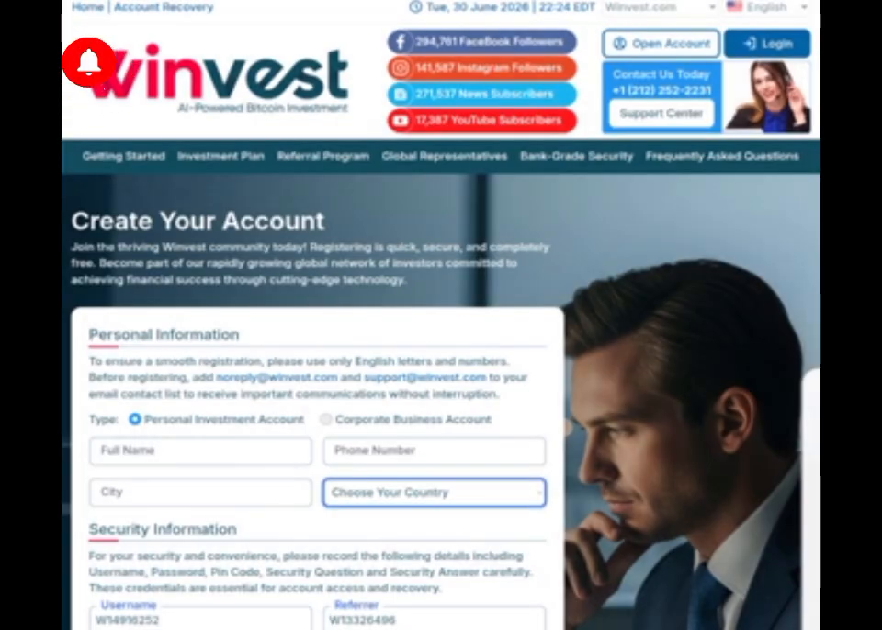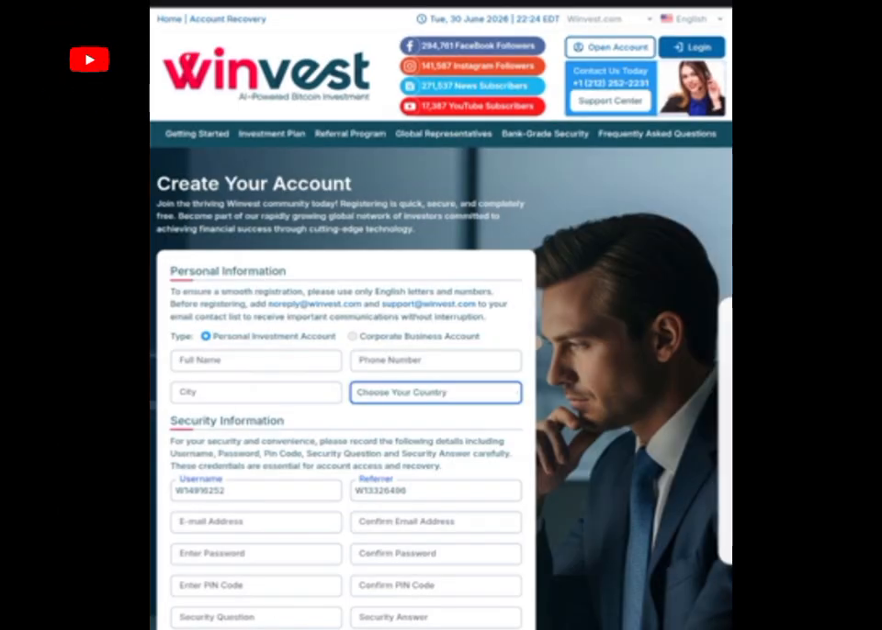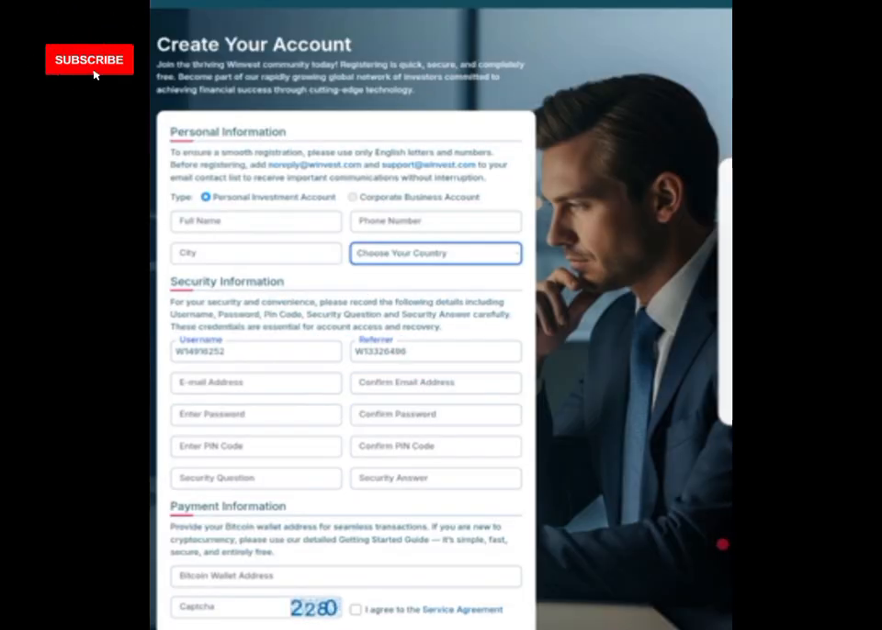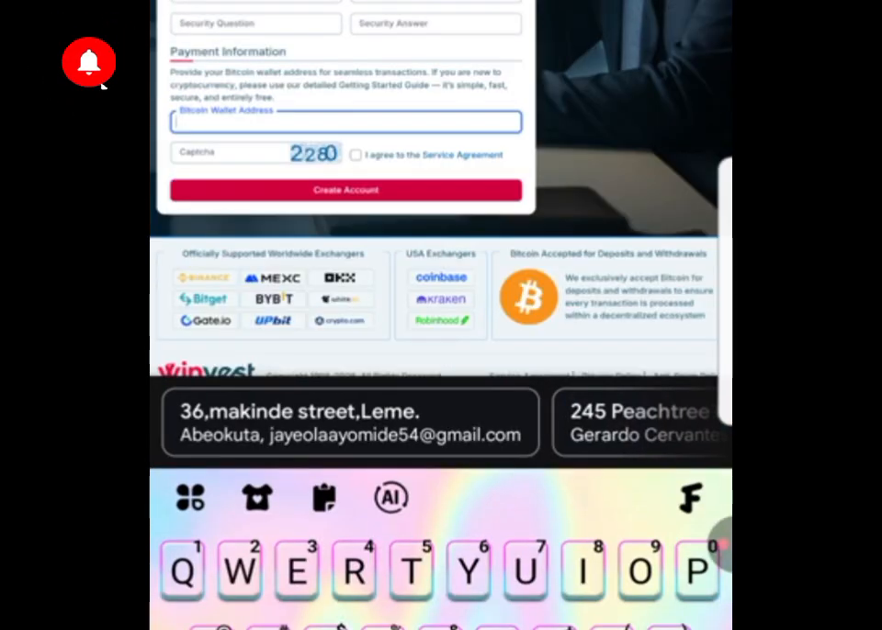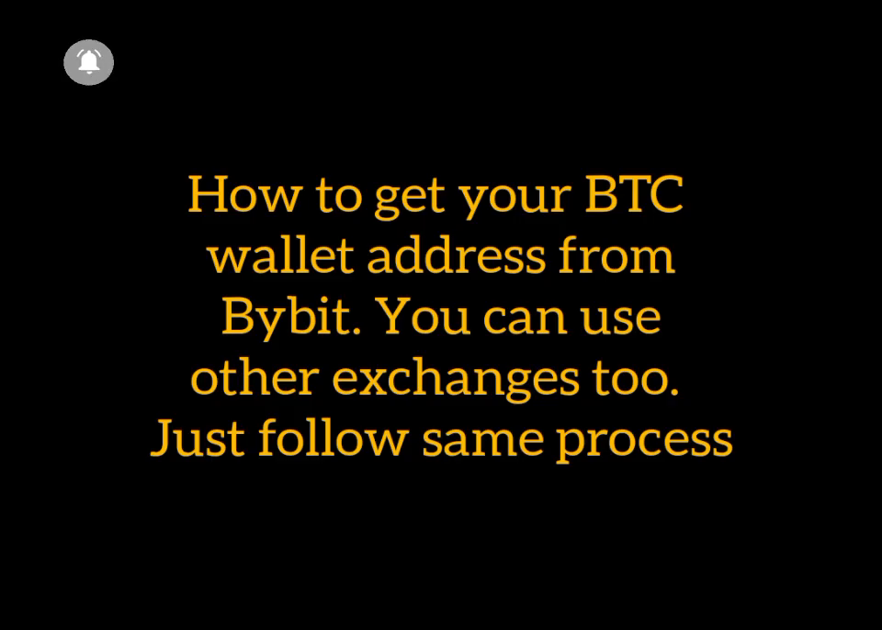Then your email address, your password, your pin code, which is a 4 digit code. Your security question can be anything. Maybe what is your best food, what is your best color, what is your name, anything. Then you put your Bitcoin address. You can get your Bitcoin address from any of the exchanges that you have. You can get it from Binance, from a wallet, or any wallet or exchange. Just put it there.